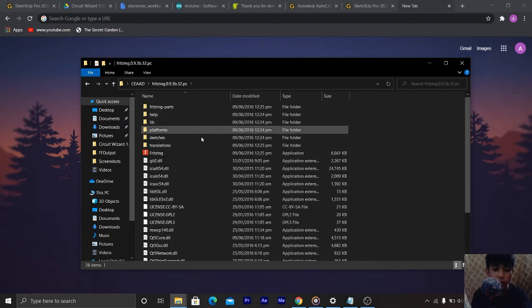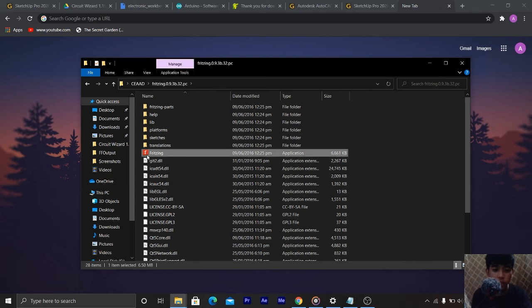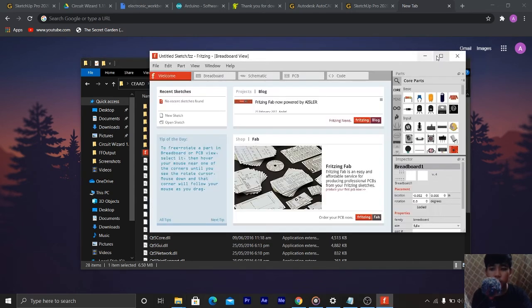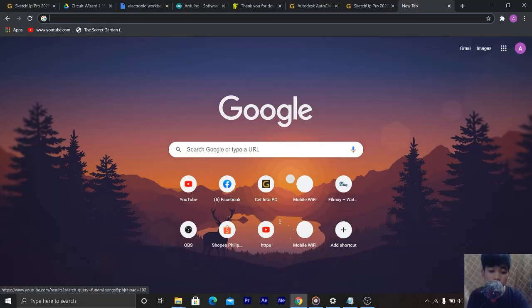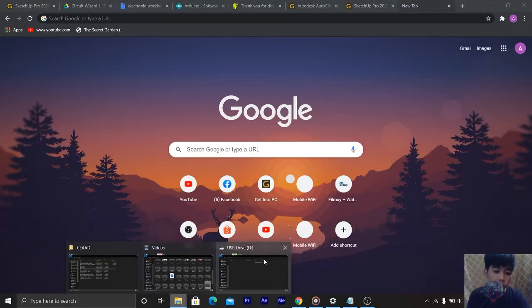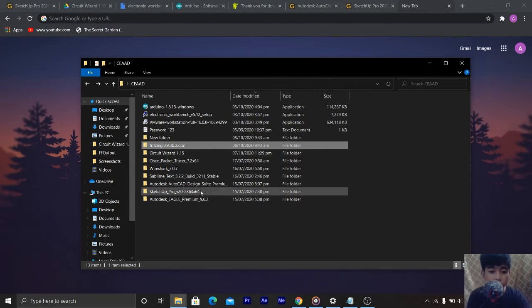Just open the folder and find the installer. This is the Fritzing software. Fritzing is an open source initiative to develop amateur or hobby CAD software for design of electronic hardware to support designers and artists ready to move from experimenting with a prototype to build a more permanent circuit. Next, the AutoCAD. We're going to install the AutoCAD.